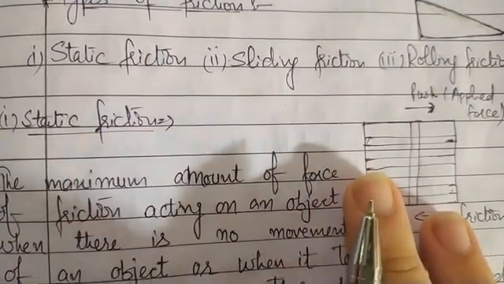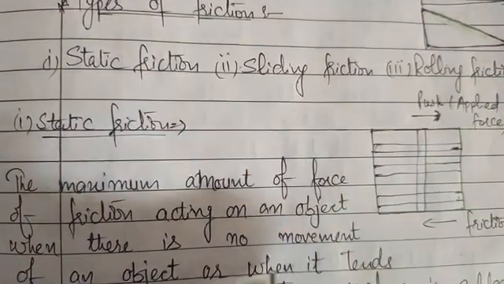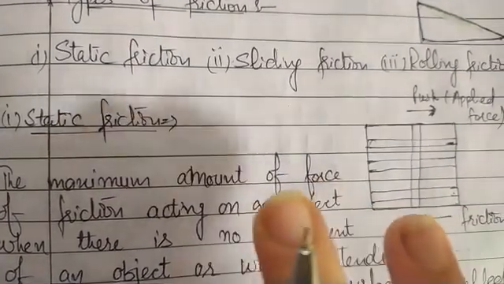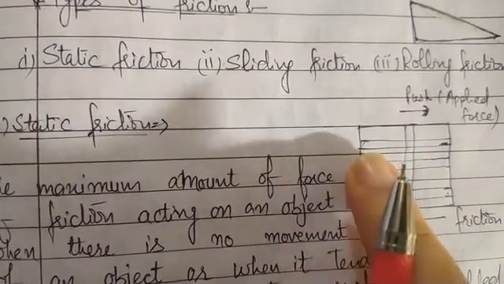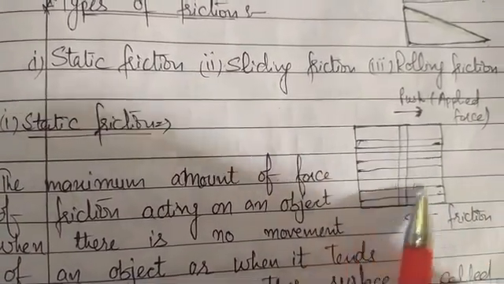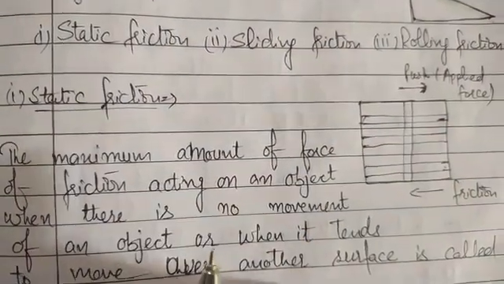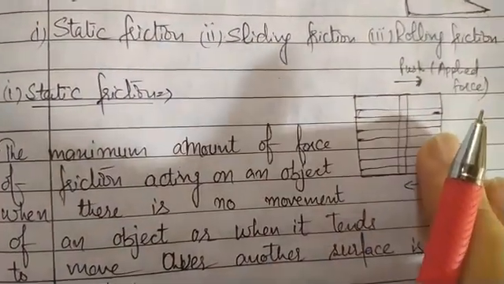But after that, if we increase the force more, if we take 2 or 3 persons along with us and push this box with a large force, then there will be a movement in this box. So we will study the static friction, sliding friction, and rolling friction according to this situation.